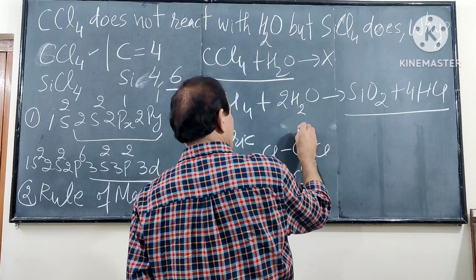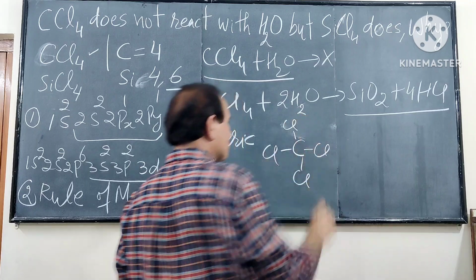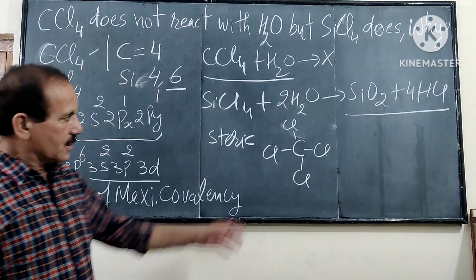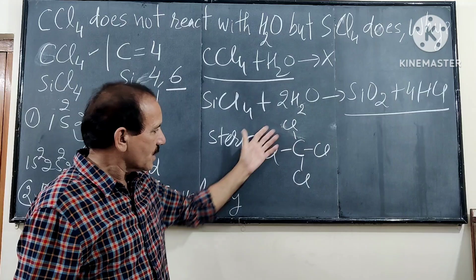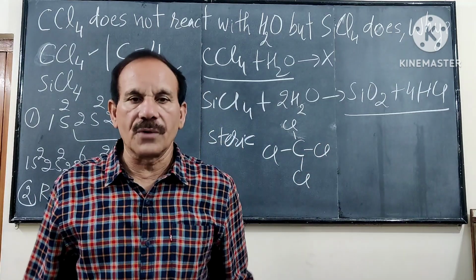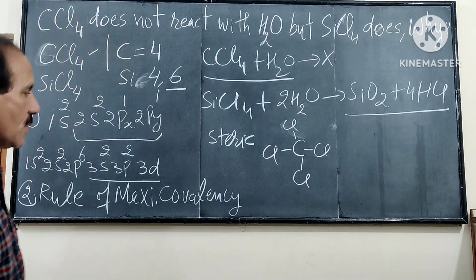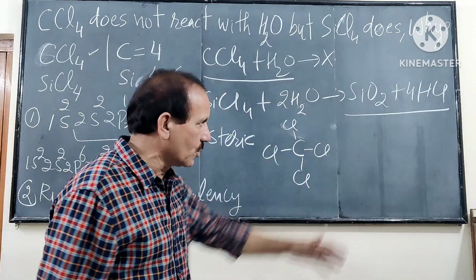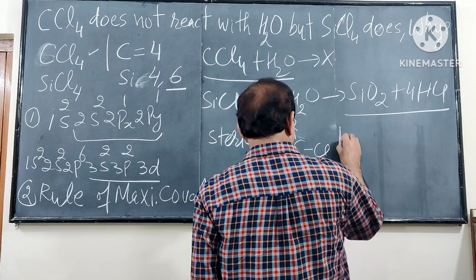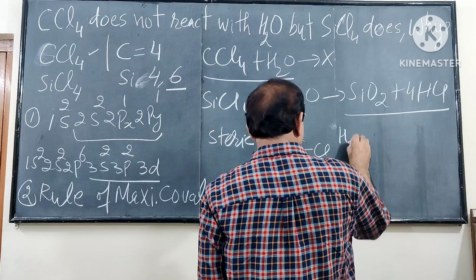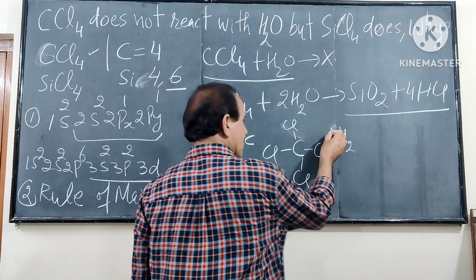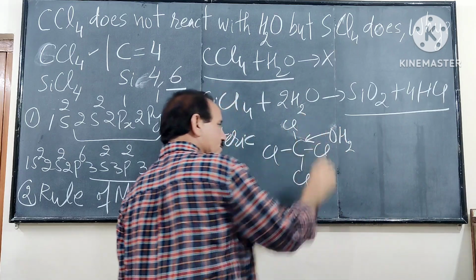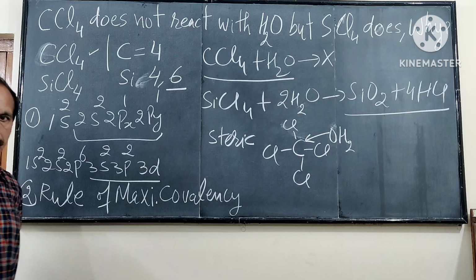Let's show it like this, with H2O and Cl here. Because of the small size, the electron clouds of the 4 Cl atoms are very close, and this H2O cannot approach the carbon atom.